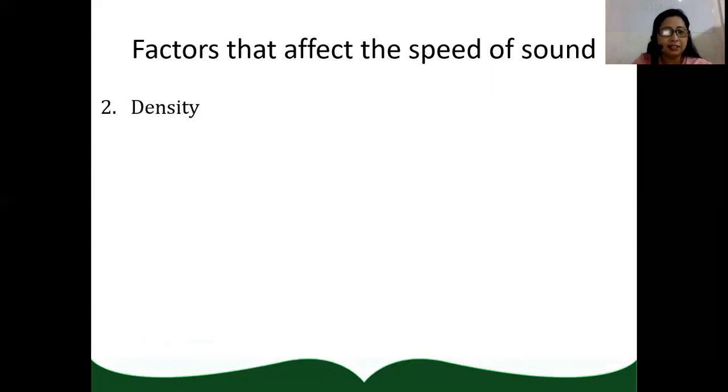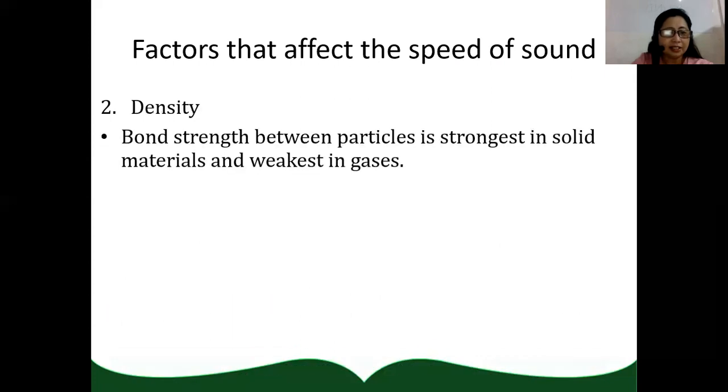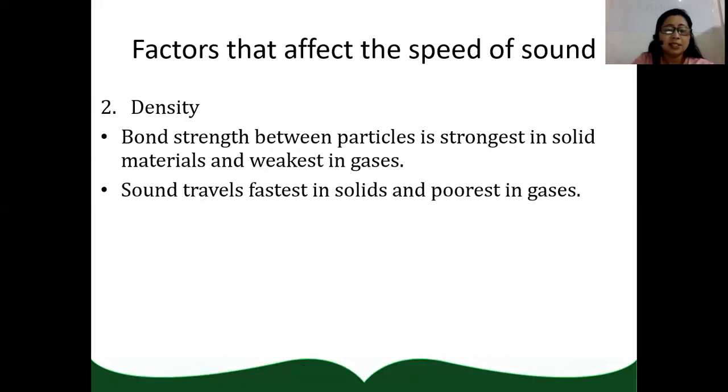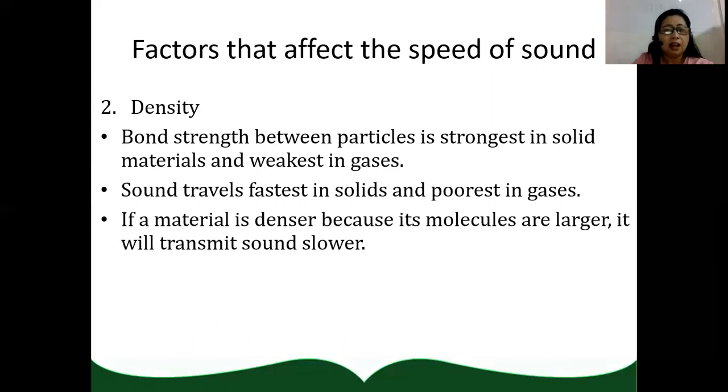Next, density. Density pertains to the bond strength between particles. Bond strength between particles is strongest in solid materials and weakest in gases. Sound travels fastest in solids and poorest in gases. However, if a material is denser because its molecules are larger, it will transmit sound slower.